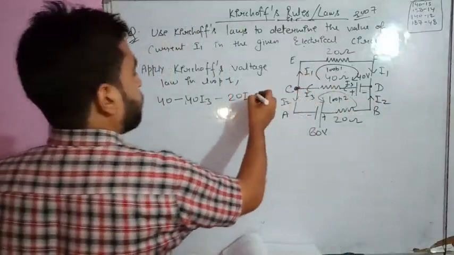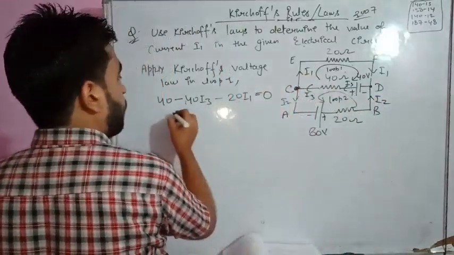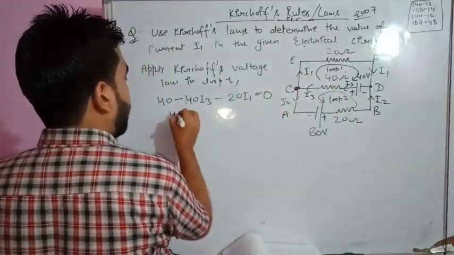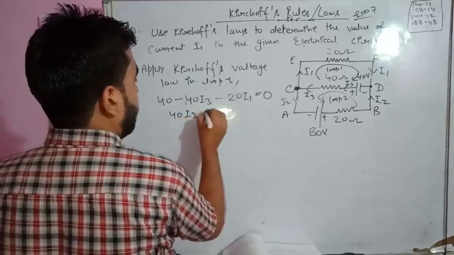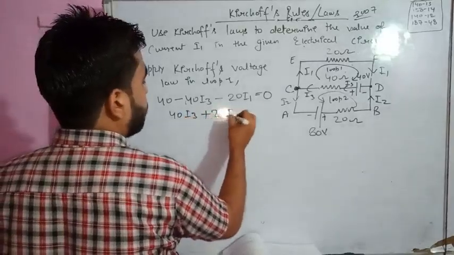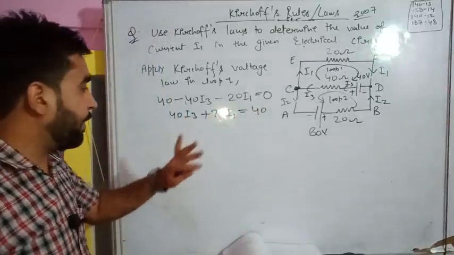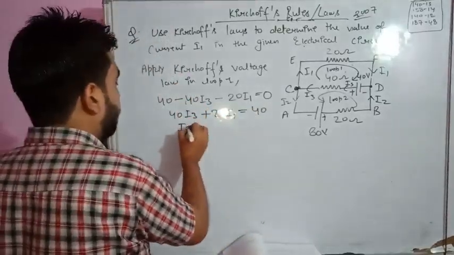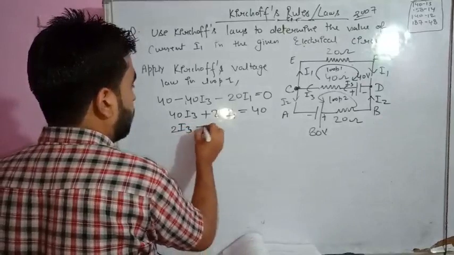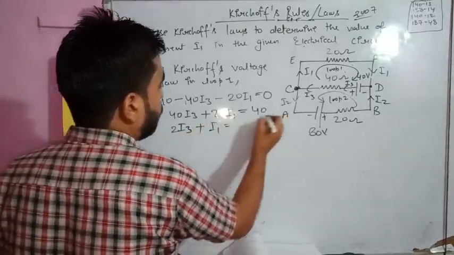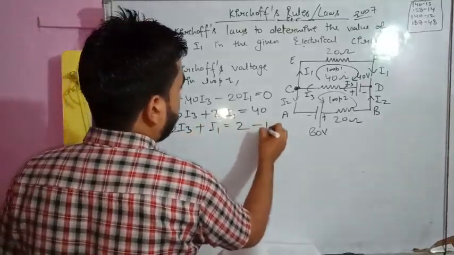There are two elements only, is equal to 0. So the equation is formed already. 40 I3 will be positive and 20 I1 also will be positive, shifted to the other side, is equal to 40. Divide this whole equation by 20. So this equation will become 2 I3 plus I1 is equal to 40 divided by 20, that will be 2.